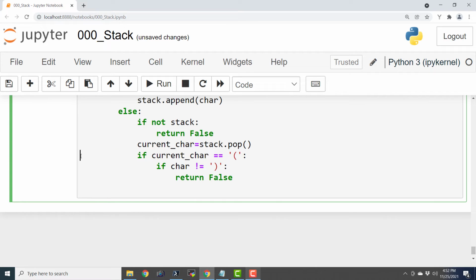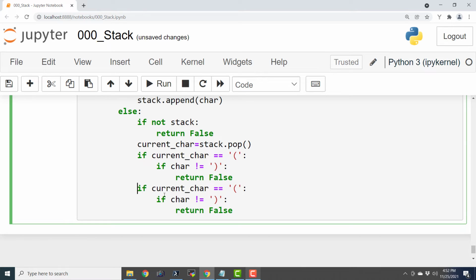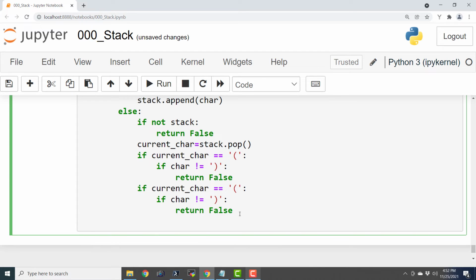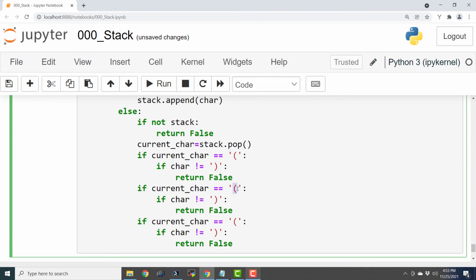And I'm going to copy this and paste it. Okay. And we are actually going to write this entire block for the rest of the two cases like this: the curly bracket, this is the opening curly bracket, and this is the closing curly bracket, and this is the opening square bracket, and this is the closing square bracket. So it is going to return false if it doesn't find a match for the popped value in the character that we are reading.